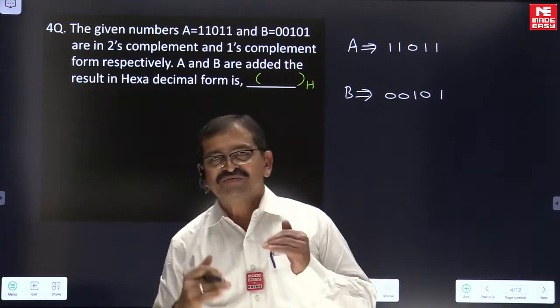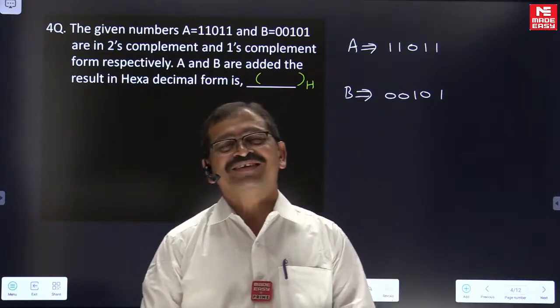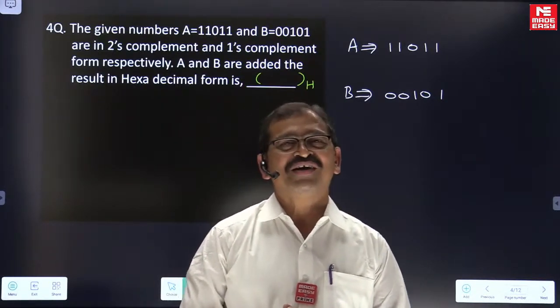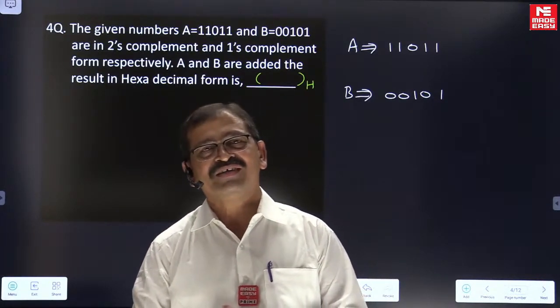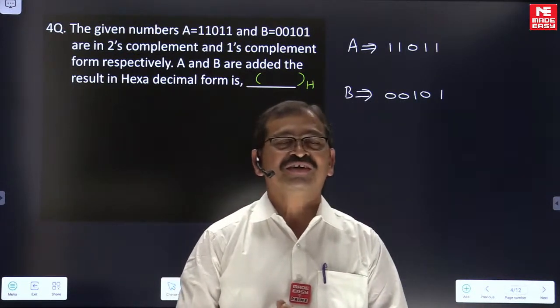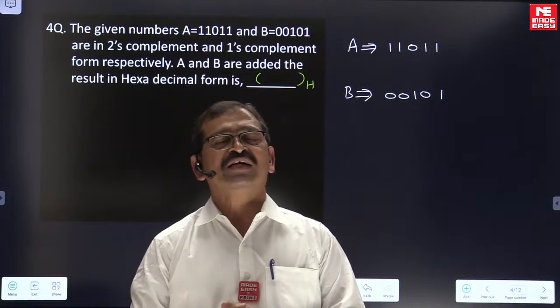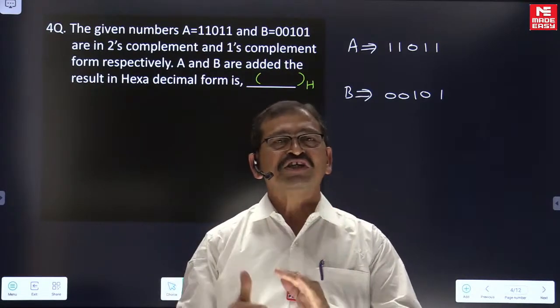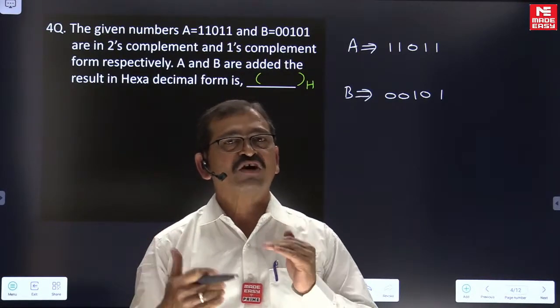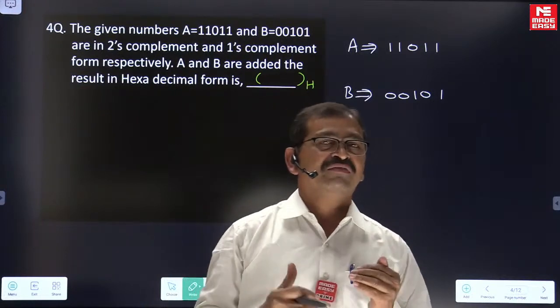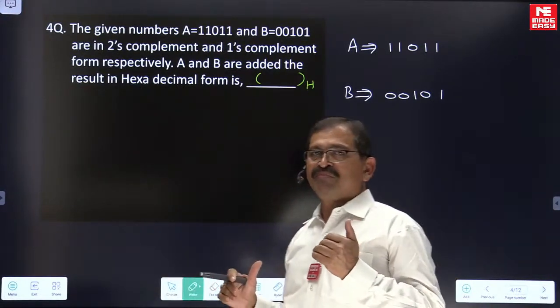So once we have a description of the question saying it is in 2's complement form or 1's complement form, many times in the class I mentioned, the default indication is sign 2's complement form or sign 1's complement form. In this case, it is sign 2's complement and sign 1's complement form respectively for number A and B.